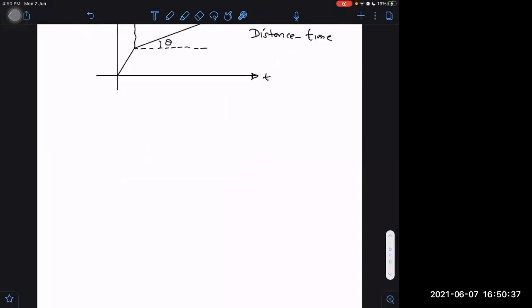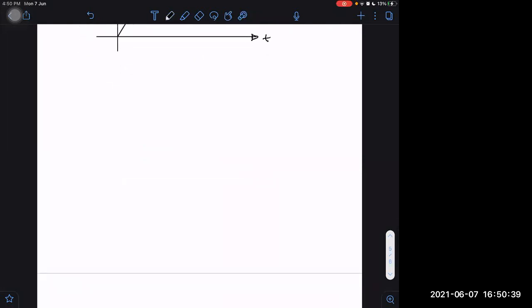Okay. One more example of a distance versus displacement versus time graph. S versus T. Let us say it is like this, then this, then this, and then what would its graph be?